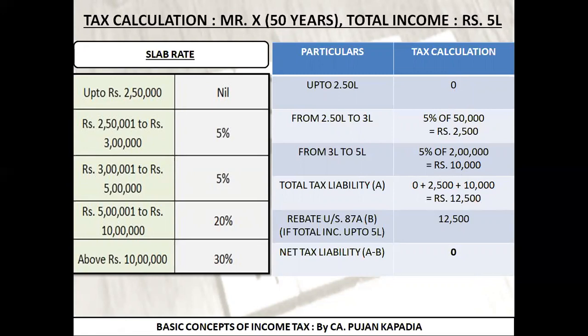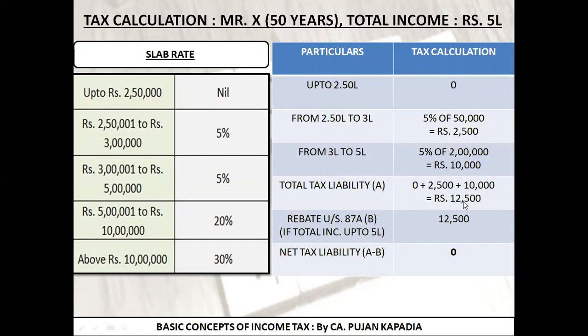In India, we are following slab system. Slab system means I am not directly calculating 5 lakh and then directly 5% of 5 lakh. No. What we are doing is we are considering income slab by slab and we are multiplying it with the rate which is mentioned against that particular slab of income. So I hope you are getting how we are calculating the tax liability. So my total tax liability over here is coming to 12,500.